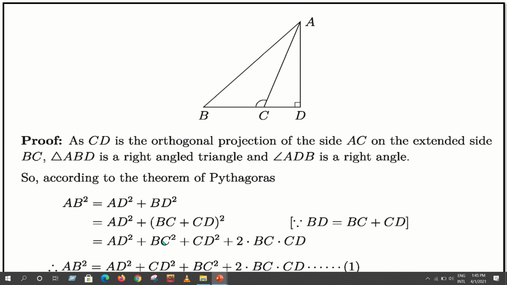(A plus B) whole square means A square plus B square plus 2AB, or A square plus 2AB plus B square. Here A means BC, B means CD. That means we can write it in this form, no problem. A square plus B square plus 2AB. Clear? Therefore, AB square is equal to AD square plus CD square plus BC square plus 2 into BC into CD. This is equation number 1. Clear?